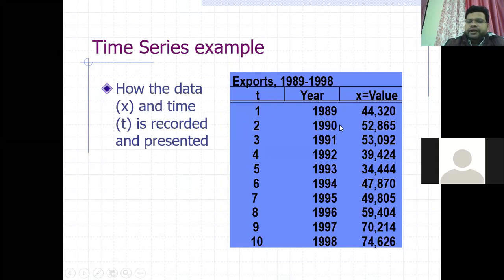So this data is recorded year-wise. It may be month-wise or day-wise also. This is univariate, because with each time period there is one variable we are dealing with. So this is time series data.